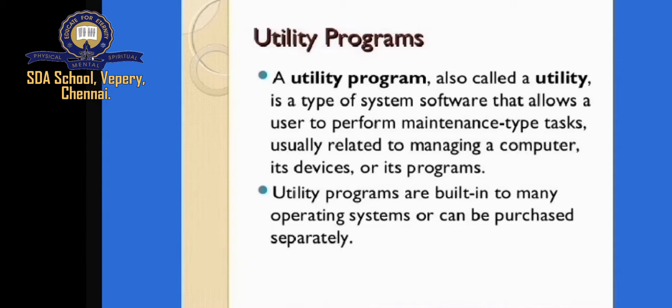Utility programs are built into many operating systems, can be purchased separately, and are divided into 2 points, that is editor and translator. The first point, editors. Editors are interactive system programs that allow the user to write programs and generate text or to make a variety of changes to the text.